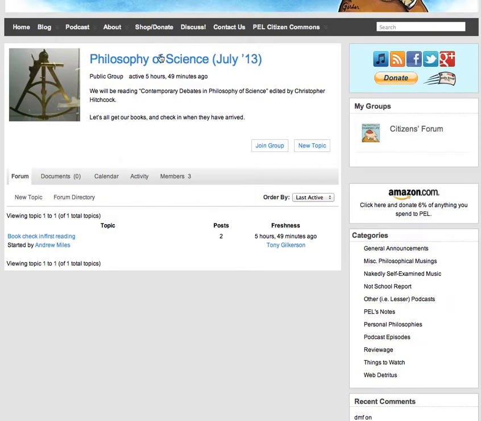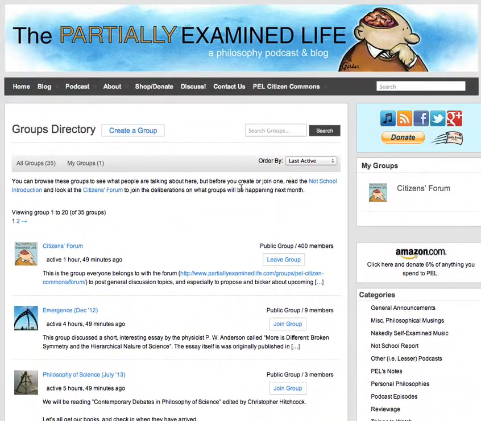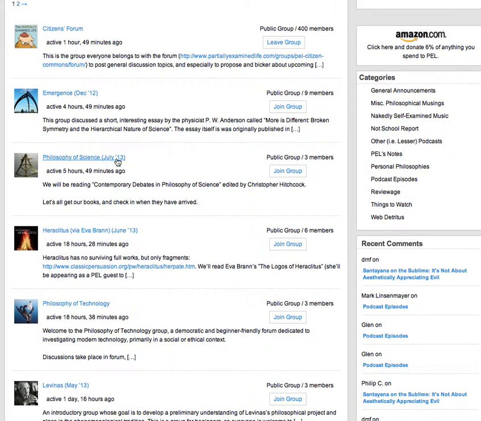In fact, I'll go back to the all groups menu, and you can see to create a group, you just click this button, create a group. This is not just an admin thing. Anybody can do this. However, we ask that before you do that, you go and look at the proposal structure and figure out, ideally, how to create a group where people know what it is, have specific direction, and want to join you.